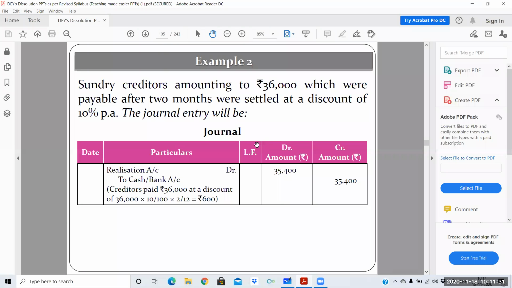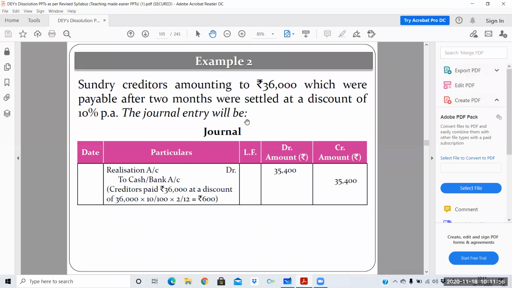So next, please do this question. Sundry creditors amounting to rupees 36,000 which were payable after 2 months were settled at a discount of 10% per annum. So in these type of questions, there must be a discount. We were supposed to pay creditors after 2 months, but if we are making payment before time, then we are subject to get the discount.